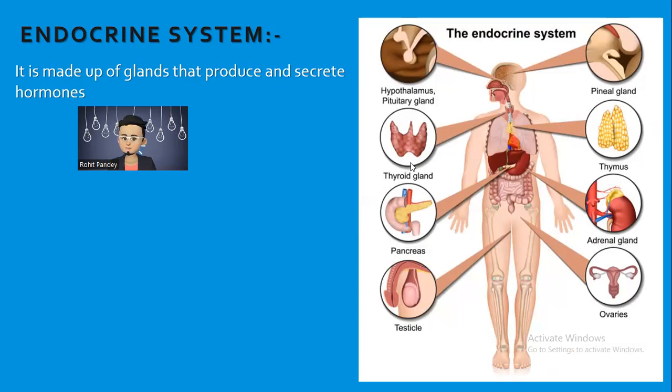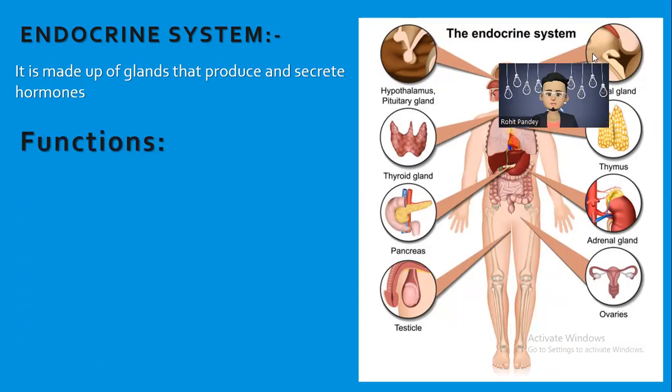I already showed you the thyroid gland. Here you can see the pancreas. This is the adrenal gland above the kidney. Now in women you can see ovaries, and in males you can see testes. These are glands which produce and secrete hormones.